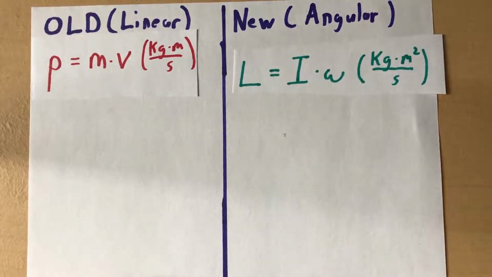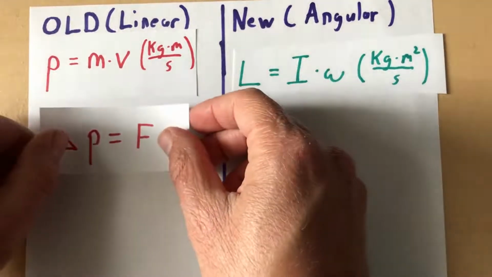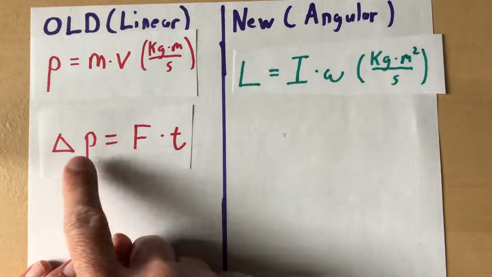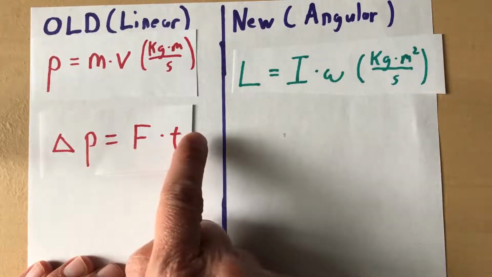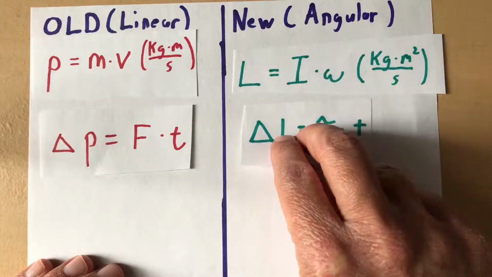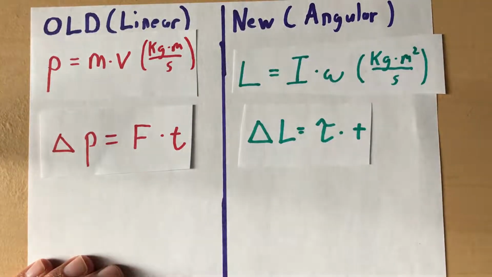So now what if there is an outside force on the system? Well, our old way of talking about it would be impulse. Impulse is defined as force times time, and that causes a change in momentum. The change in momentum is equal to the impulse, force times time. So again, it's pretty straightforward. By the way, these equations, all four of them, are on the equation sheet.